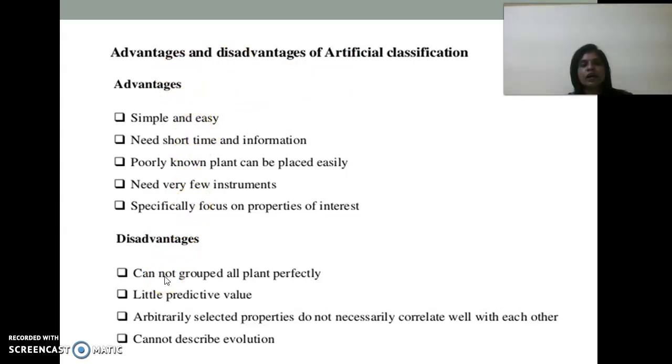These are the disadvantages: they cannot group all the plants in a perfect group, they have little predictive value, and just a very few interesting characters are taken into consideration. They cannot describe the evolution or how the organisms evolved, which exist today. So in this manner, this system is not popularized and is discarded.